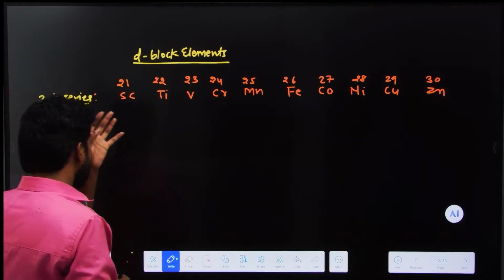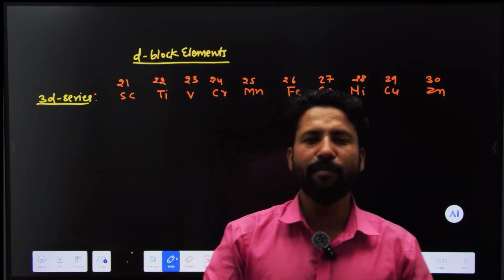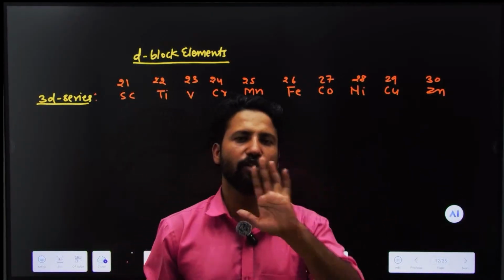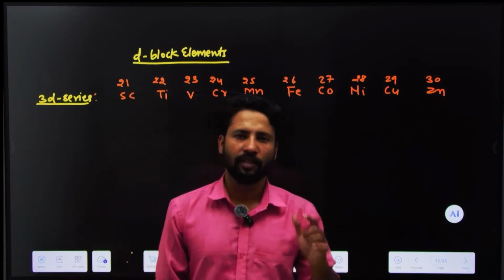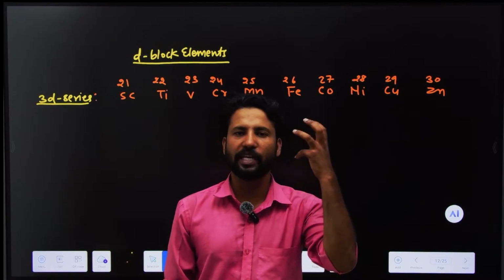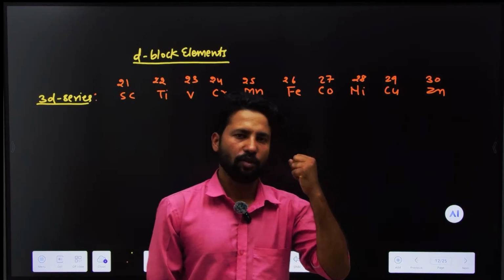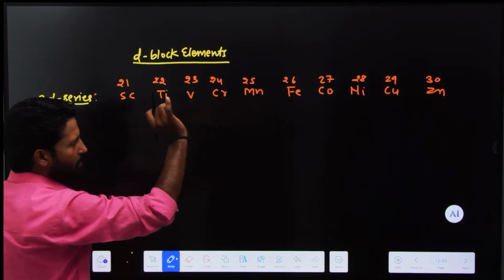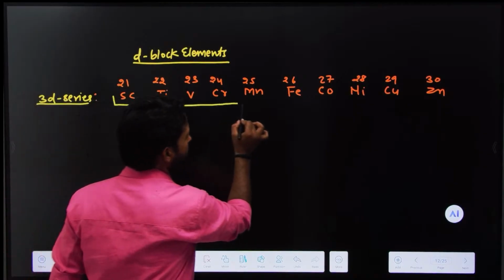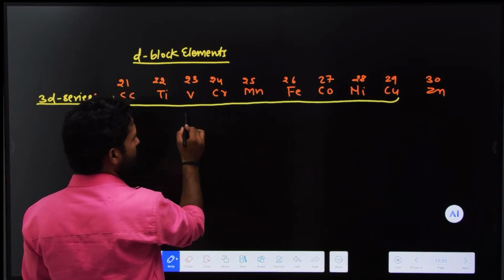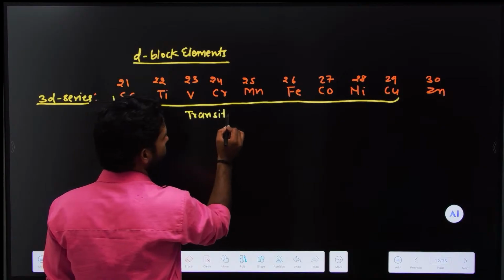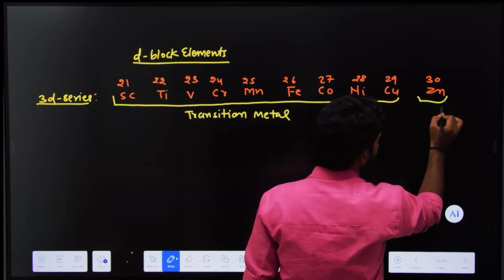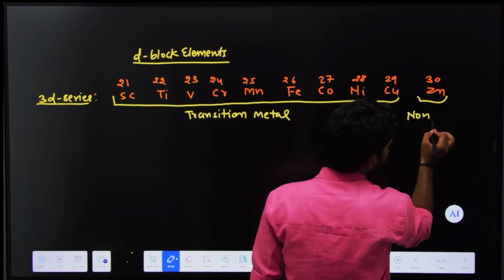So we are talking about metals. In D block, all elements are metals. They are ductile, malleable, and sonorous. As you know, sonorous means there is a specific sound of a particular metal. So they are metals basically. Scandium to zinc are all metals, but here in the 3d series, if we see, all these elements are transition metals, but the last one, zinc, is not a transition metal. This is a non-transition metal.